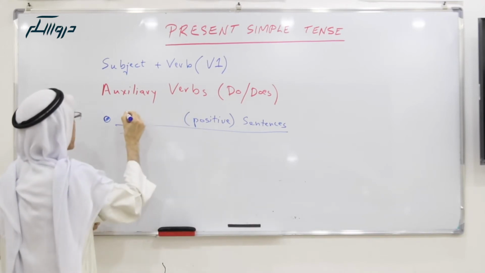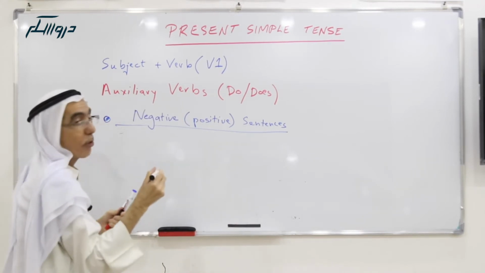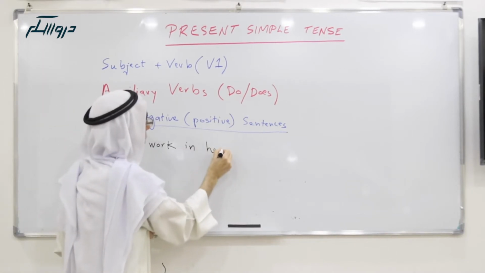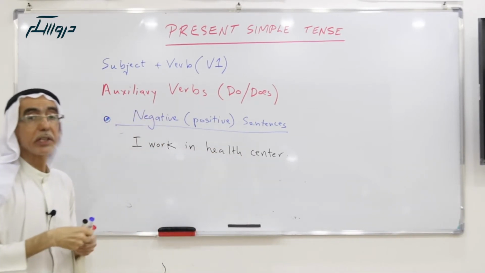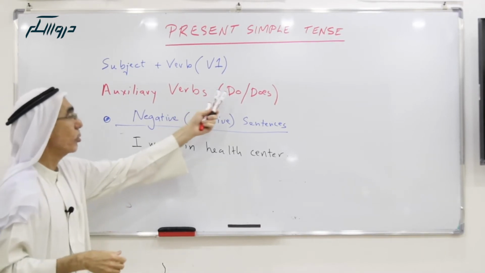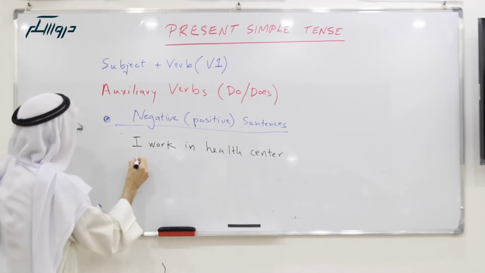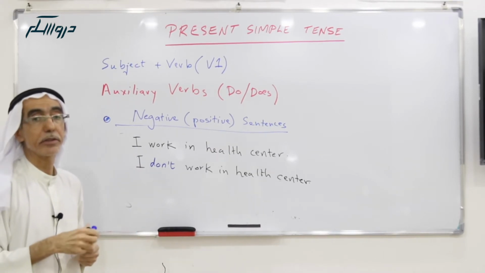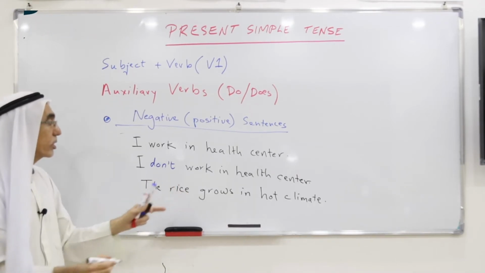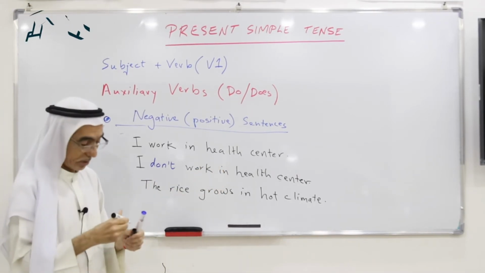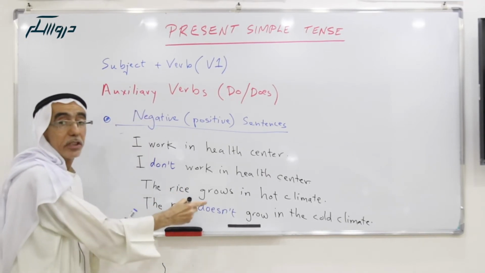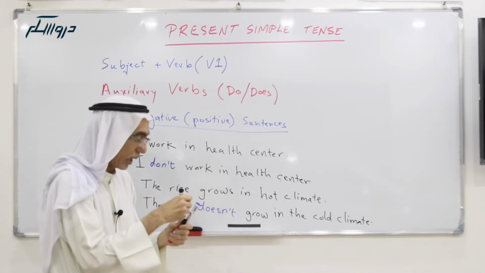Now for negative sentences. As we said before, the sentence I work in health center. If I want to make this sentence negative, I need to use do. So I will say I don't work in health center. Another example, the rice grows in hot climate. The negative of that, we say the rice doesn't grow in the cold climate.